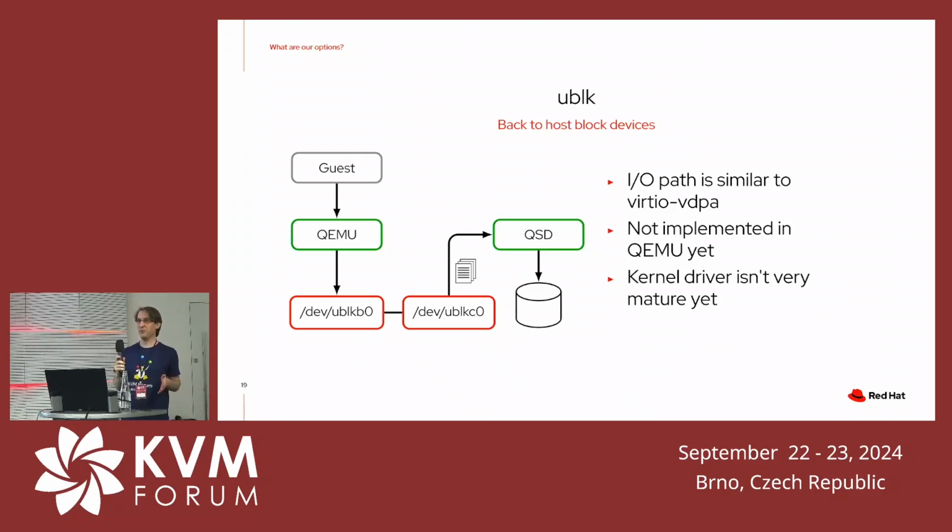You go through QEMU, and QEMU accesses a block device, so it's actually a block device, which is nice. That's what we want to have. And then you have the QEMU storage daemon, which accesses the corresponding character device, sends requests there, basically commands to fetch a request, and then ublk just forwards the request, and QSD can process it.